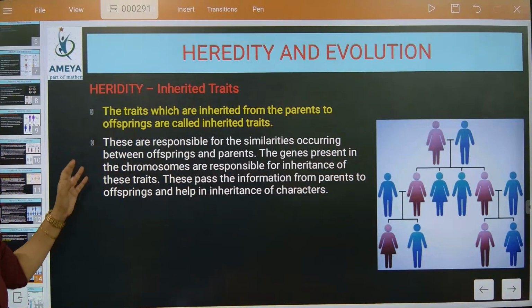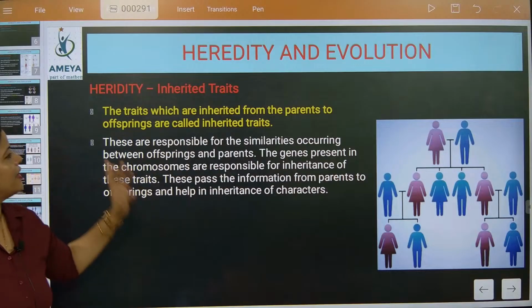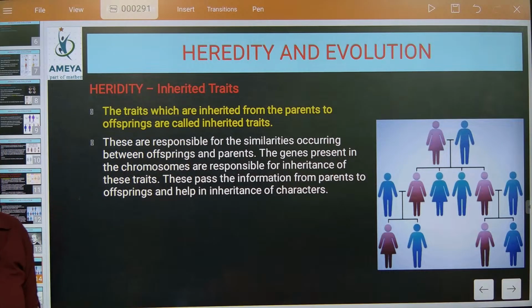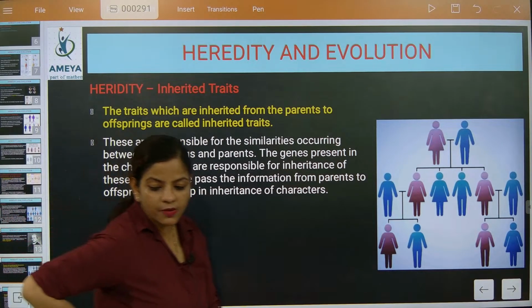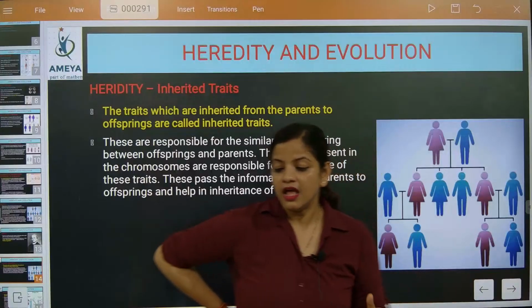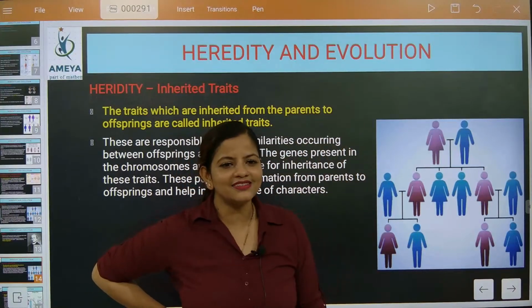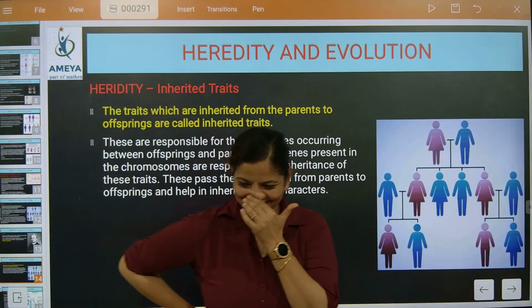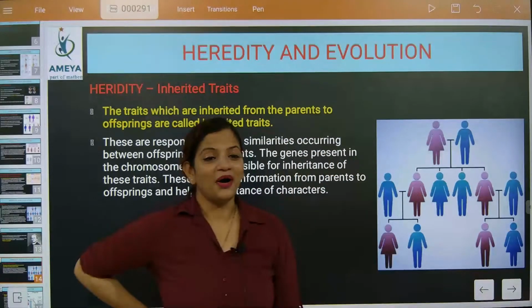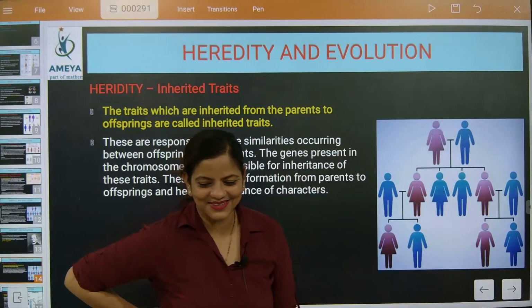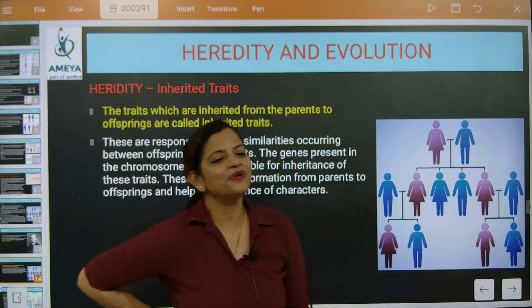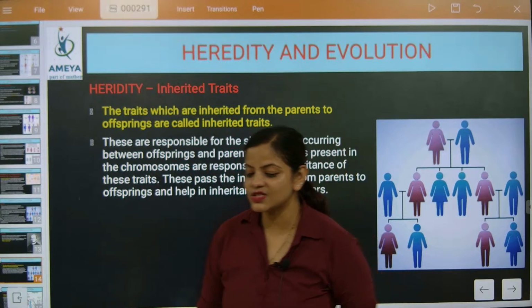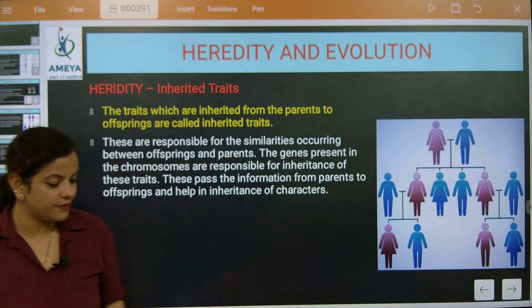Now look here. The traits which are inherited from the parents to the offspring are called inherited traits. But the one which is left over is called uninherited trait. The selected one is considered as what? Inherited trait.